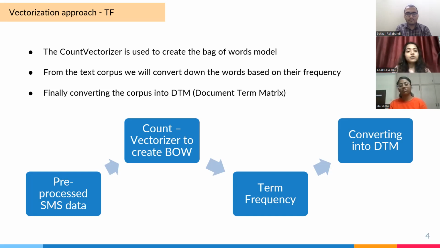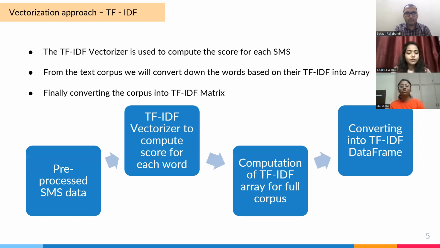The next approach I'm going to consider is term frequency inverse document frequency. It is nothing but an extension of term frequency, and it aims to capture the relative importance of each word in a text document compared to all the documents in the dataset. It gives importance to the rare words that occur in the document.